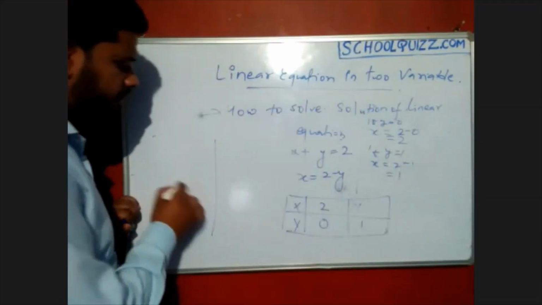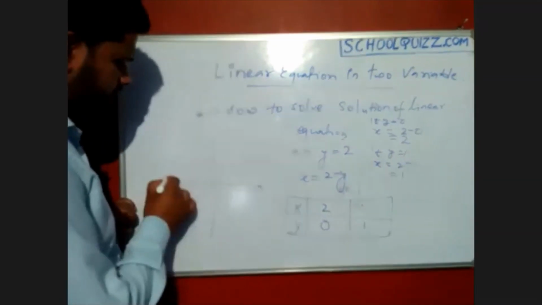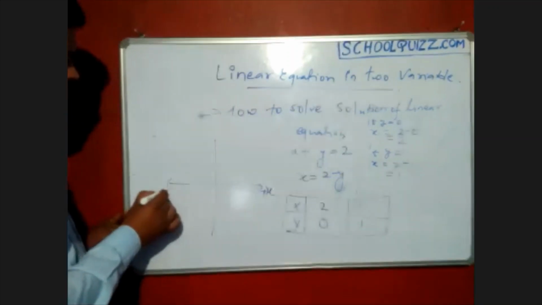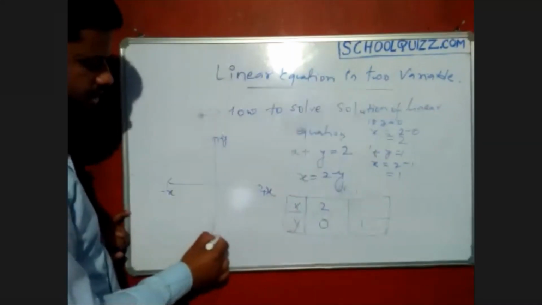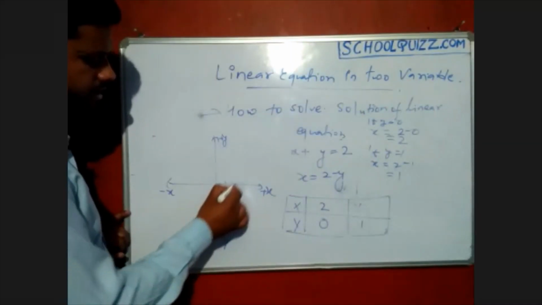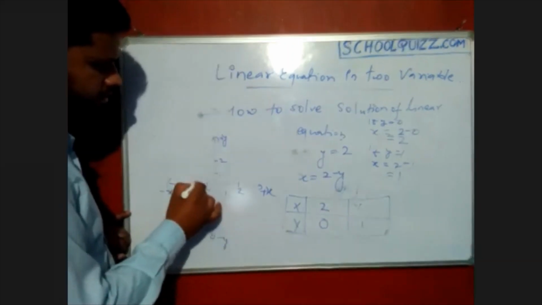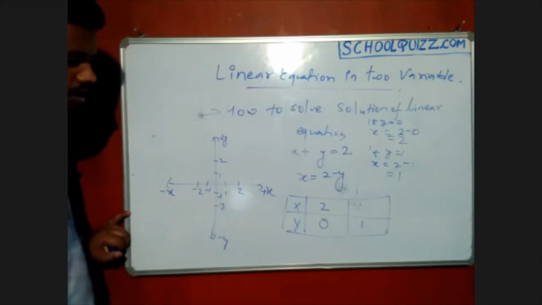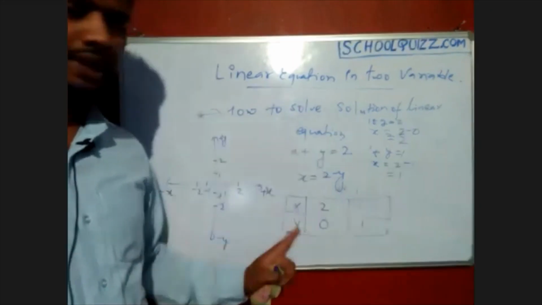Again, we can plot those equations here. Let it be this. We know that this is the x-axis, this is plus x, and this is the minus x-axis. Again, this one is the y-axis, plus y-axis, and this one is minus y-axis. This is 1, 2, 1, 2, -1, -2, -1, -2. Why did I choose up to 2? Because we have a maximum value of 2 in that table.